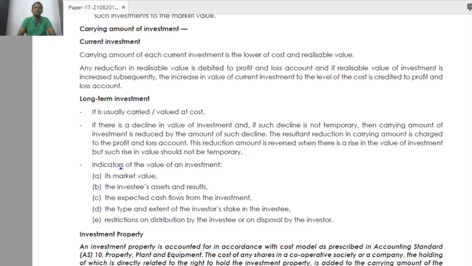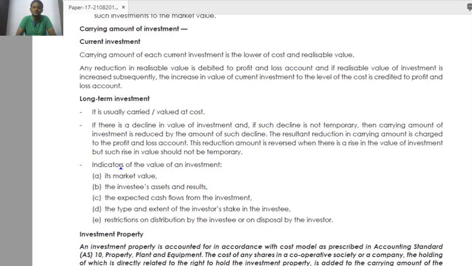But when should we consider the other aspect, when do we have to account in another manner? Refer to the next point. If there is a decline in value of investment and such decline is not temporary, the carrying amount of investment is reduced by the amount of such decline. The resultant reduction in carrying amount is charged to the P&L account.